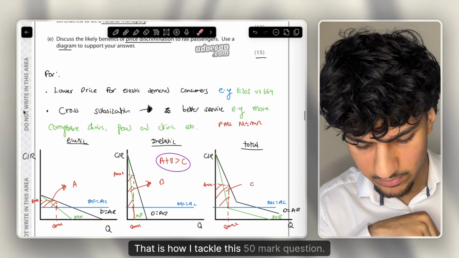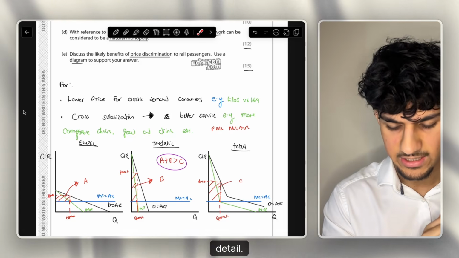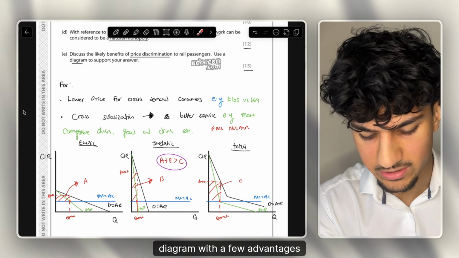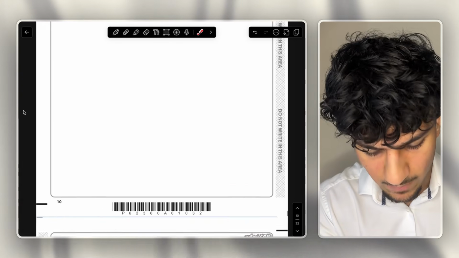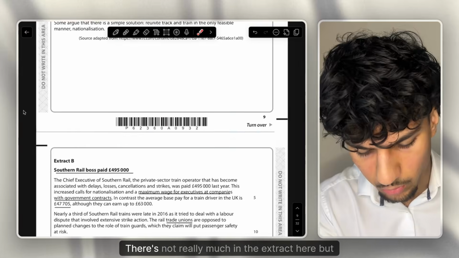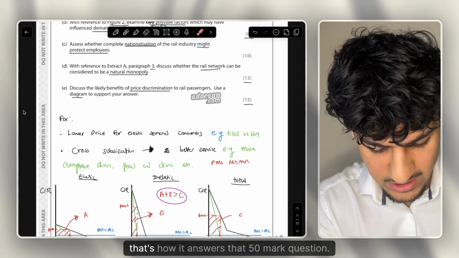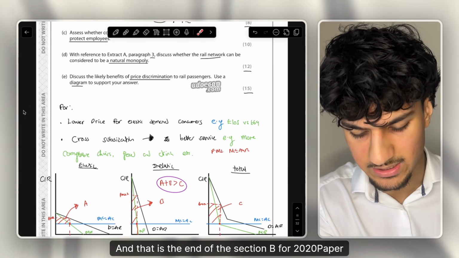But yeah, that is how I tackle this 50-mark question. As I said, we have gone through this diagram previously in detail. I just wanted to do a quick recap on this diagram with a few advantages and a few disadvantages. But yeah, try to use the extract as much as possible. This is a bit of a tricky extract. There's not really much in the extract here, but try to drag out as much as possible. But yeah, that's how it answers that 50-mark question. And that is the end of this section B for 2020 Pitbull.